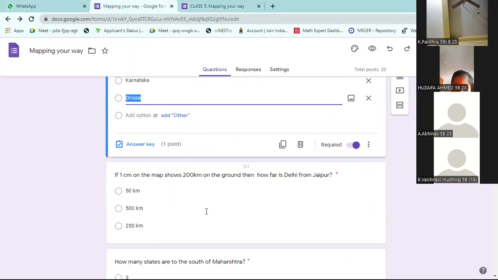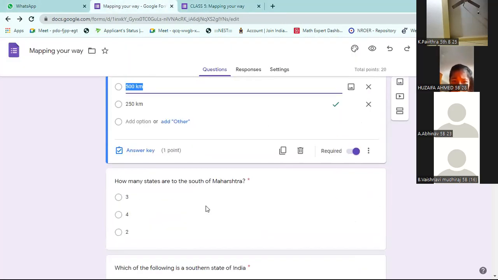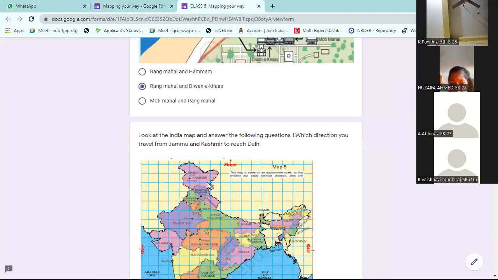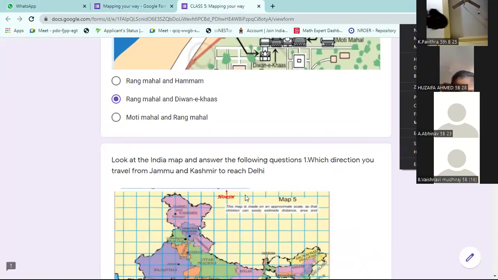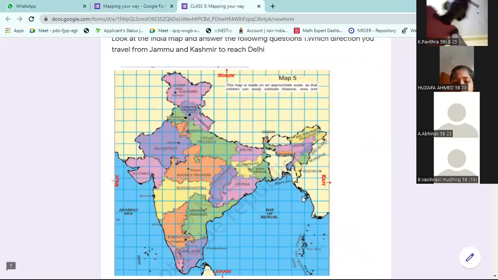What is the distance between these two, Delhi and Jaipur, on the map?